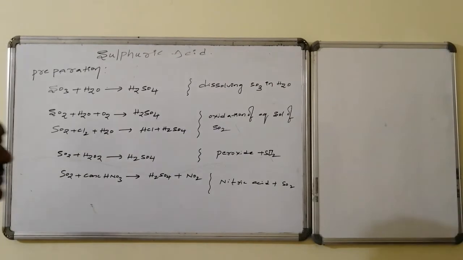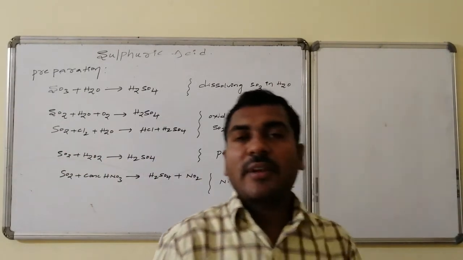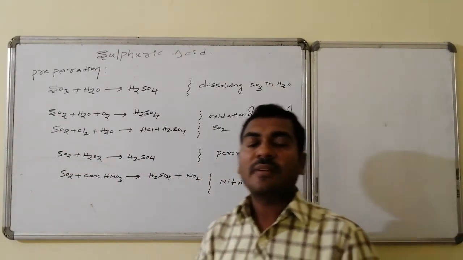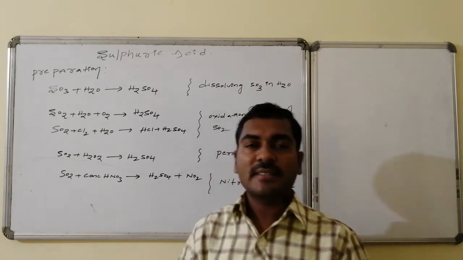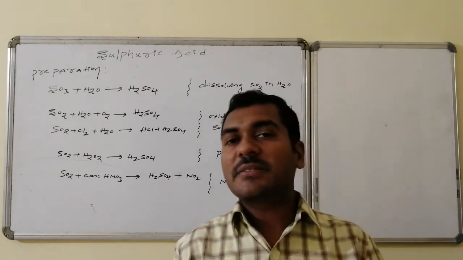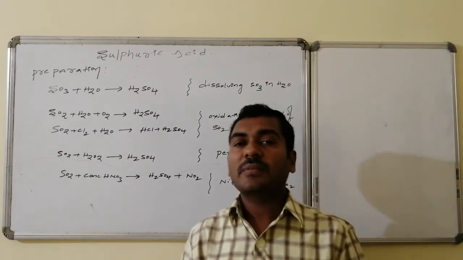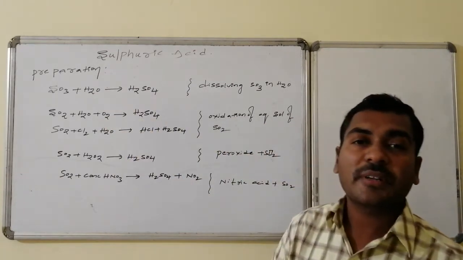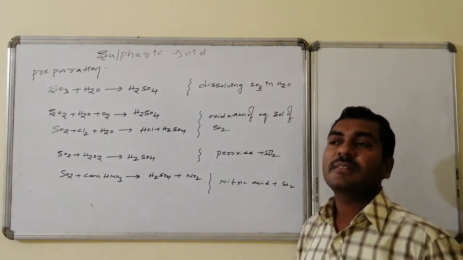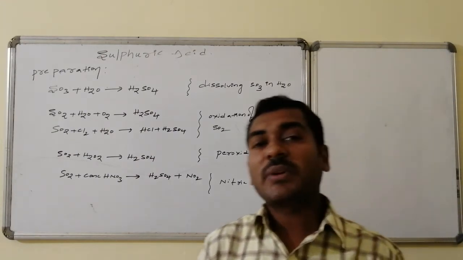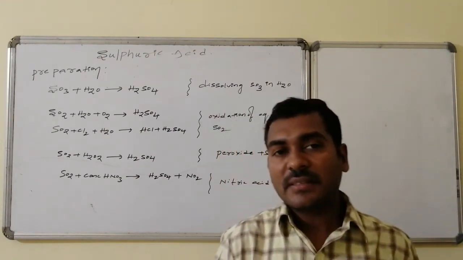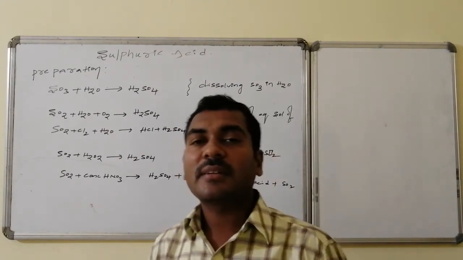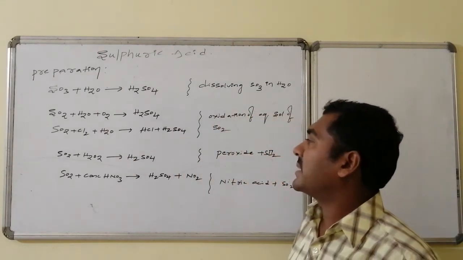Preparations of sulfuric acid. Sulfuric acid is prepared from sulfur dioxide as well as sulfur trioxide, where sulfur trioxide is known as the anhydride of sulfuric acid. In the first case, sulfur trioxide on reaction with water gives sulfuric acid.